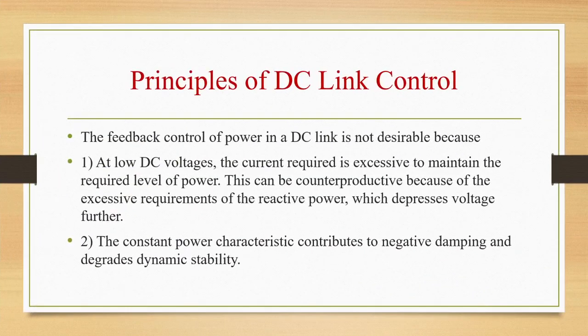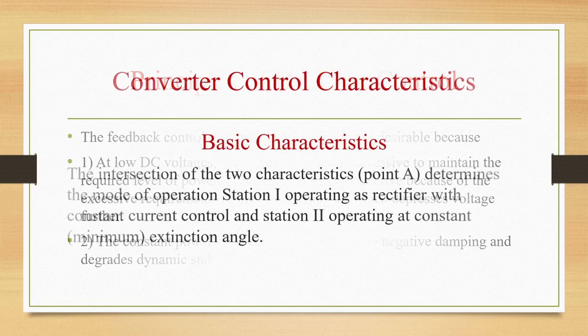Principles of DC link control. The feedback control of power in the DC link is not desirable because at low DC voltages, the current required will be excessive to maintain the required level of power, and this can be counterproductive because of excessive requirements of reactive power, which will depress the voltage further. Second, constant power characteristic will contribute to negative damping and degrade dynamic stability.